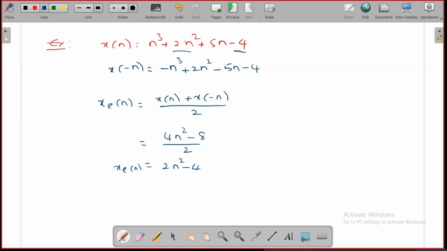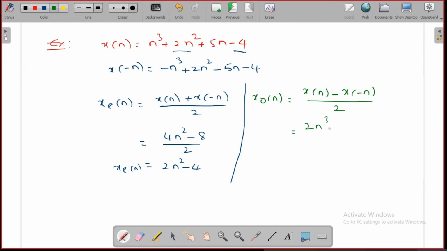Now similarly find the odd component. The odd component is x of n minus x of minus n divided by 2. Take the difference and divide by 2. When I take the difference, what happens? The 2n square and the minus 4 will get cancelled.